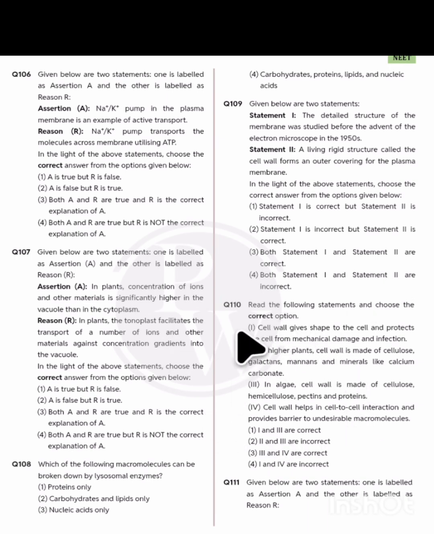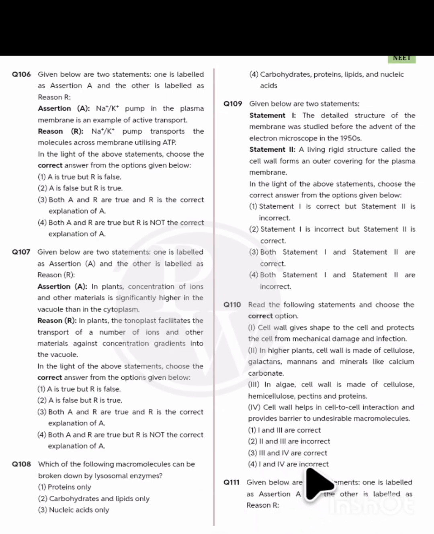Next, question number 110. We have to choose the correct option. Cell wall gives shape to the cell and support. Correct answer. In higher plants, cell wall is made of cellulose, galactans, mannans. Wrong. In algae, cell wall is made of cellulose, hemicellulose, pectins. Wrong, the opposite has been given. That means options 2 and 3 are incorrect. Option 2 is the correct answer.